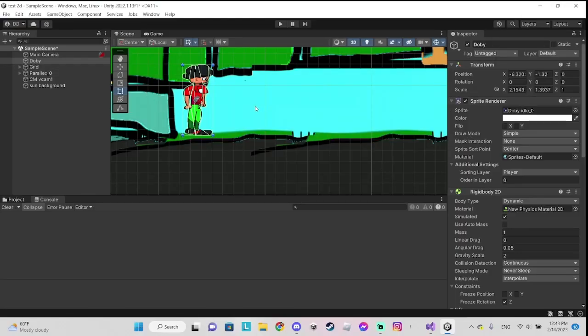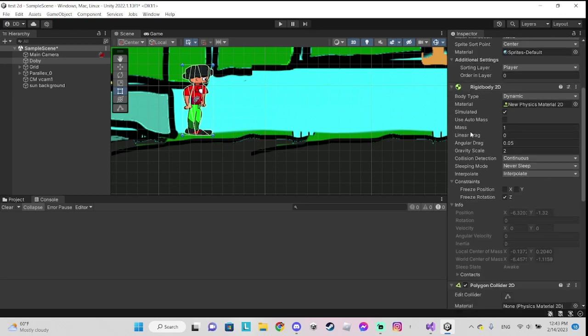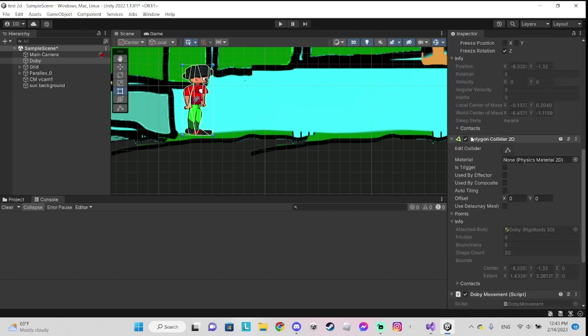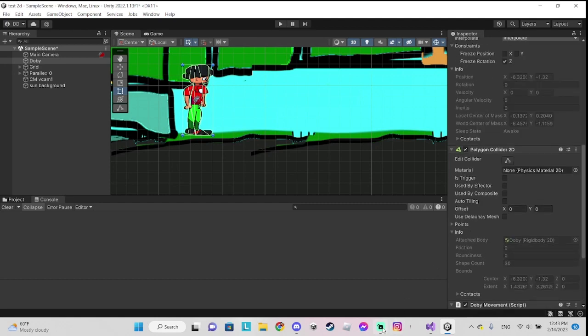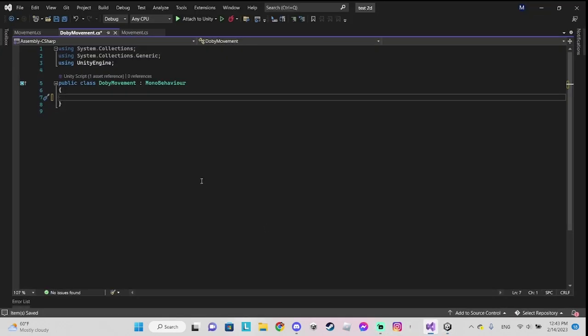Before we get started, we need a rigid body, a polygon collider, and a movement code. Okay, so let's begin.